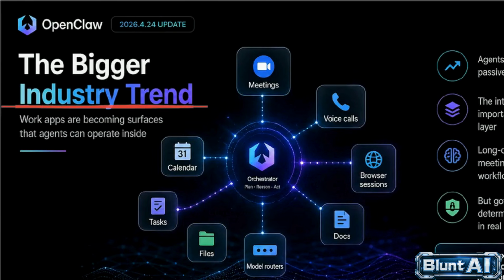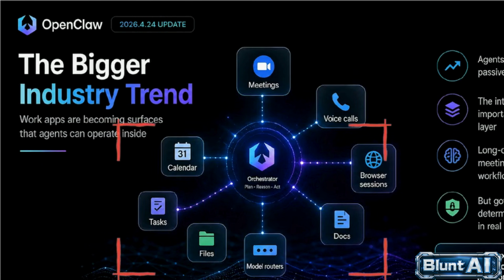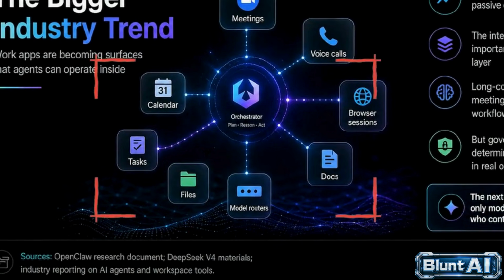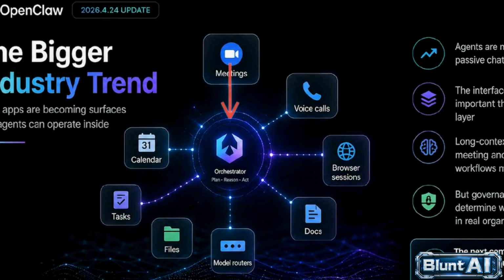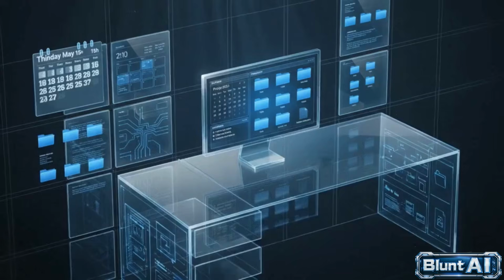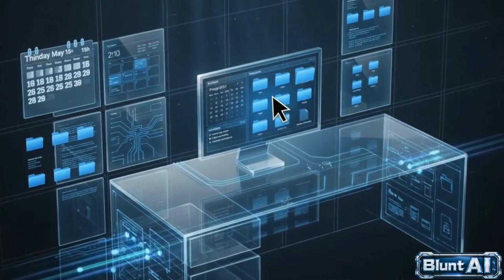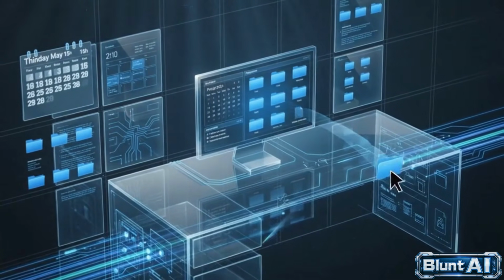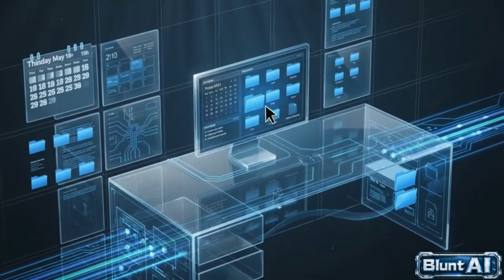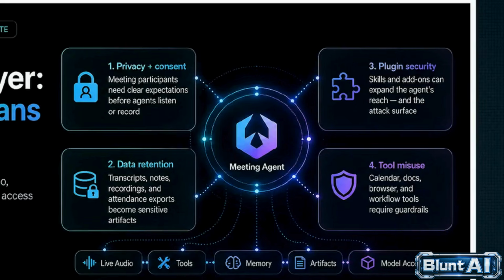This chart reveals a broader trend across the industry. Digital workspace apps from calendars and task managers to docs and file storage are increasingly positioned as controllable surfaces orbiting around a central AI orchestrator. When a system requires live audio feeds, file manipulation privileges, and calendar controls to function, the organization's attack surface physically expands. Look at the right side of this layer map.